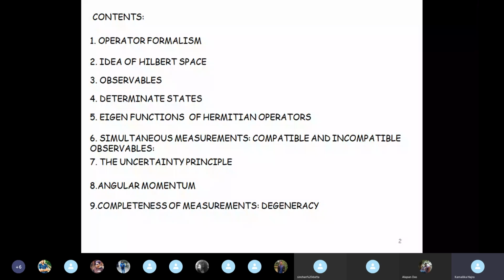And then we'll use these concepts that we will get from these 7 things that we discuss. We'll use those to discuss the example of the angular momentum of a particle. And finally, there is a very short discussion on completeness of measurements related to degeneracy. Okay, so let's start.